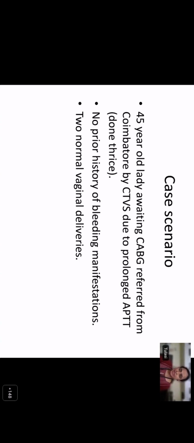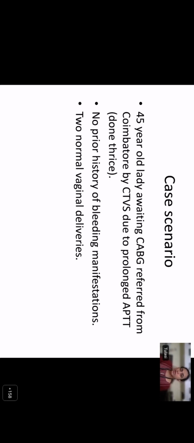Let me try to explain this by a case scenario. This is a 45-year-old lady who was awaiting a CABG, referred from Coimbatore by a cardiothoracic surgeon due to prolonged aPTT, and this was repeated 3 times to confirm that it was prolonged. There was no prior history of bleeding manifestation. This lady has had 2 normal vaginal deliveries, which were uneventful.